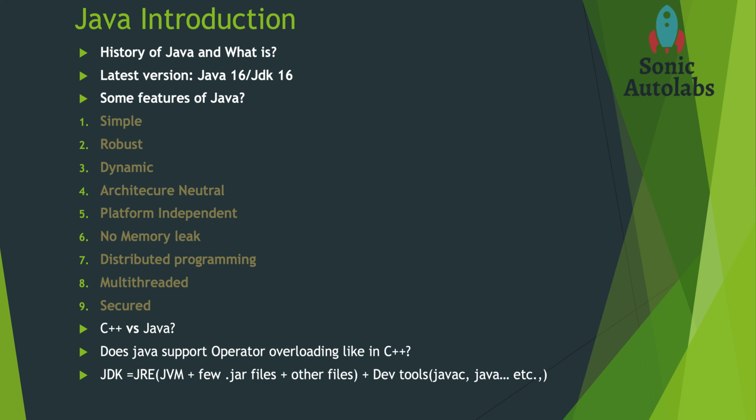The next feature is multi-threading. Multi-threading is nothing but running multiple parts of the Java program simultaneously, which is nothing but multitasking. So Java also supports multitasking. Java is secured. As we already discussed, there is no pointer, and Java programs run on a Java virtual sandbox, which is very secure. Hence we call Java a very secure programming language.